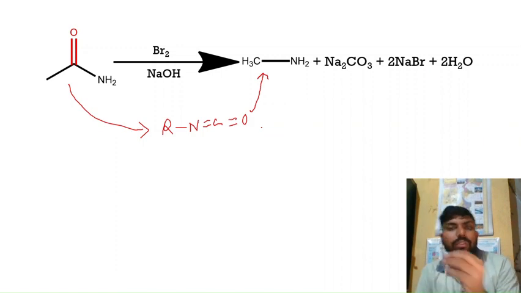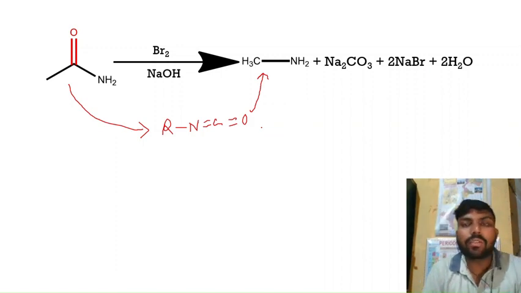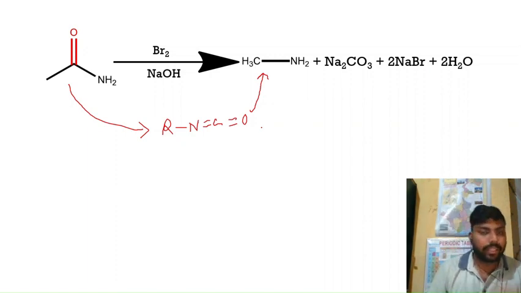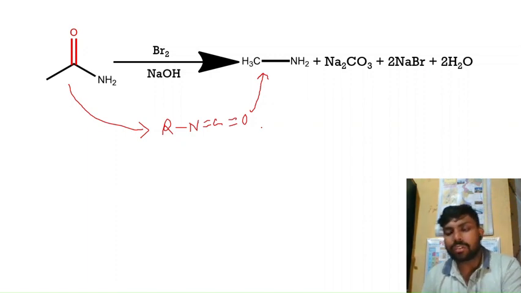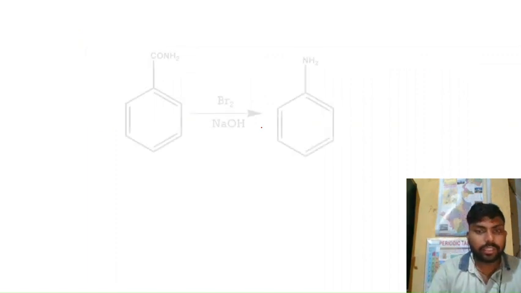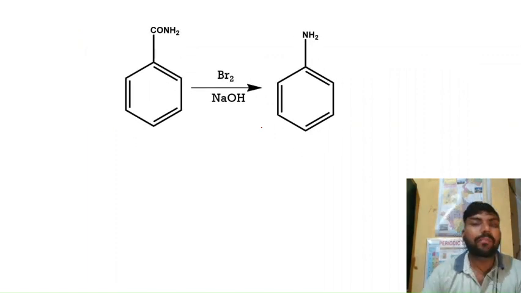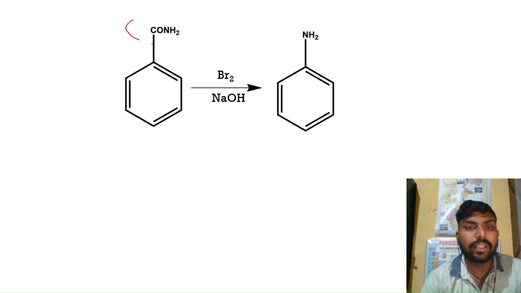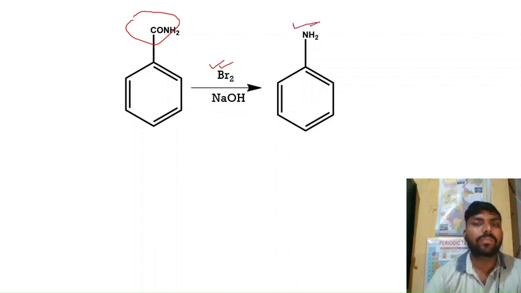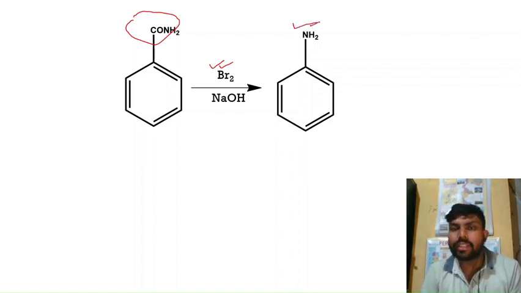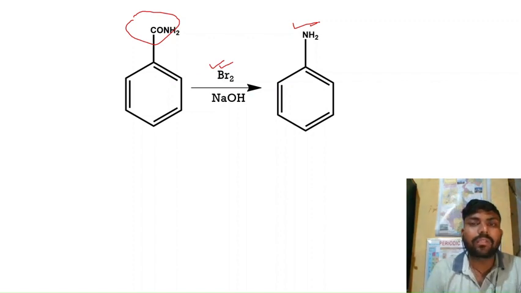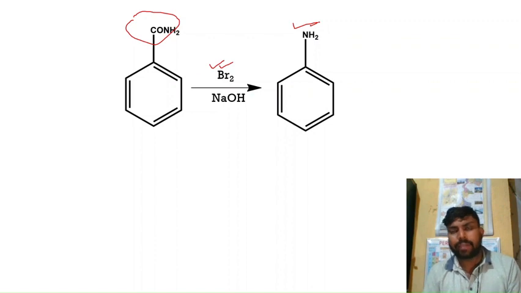One more question is coming. Here we are talking about only the alkyl group. If we have an aryl group, then what will happen? Will the reaction go or not? Just see this example: if we have benzamide and it is treated with bromine in presence of base, the reaction will go on and it will form the primary amine. This is a very important reaction for the formation of aniline from benzamide.